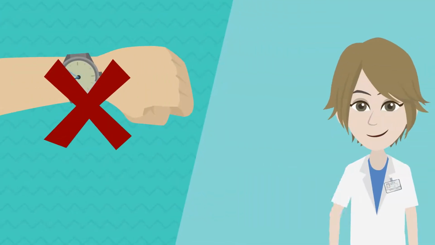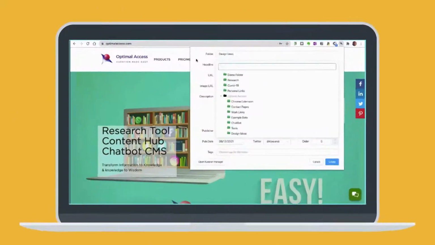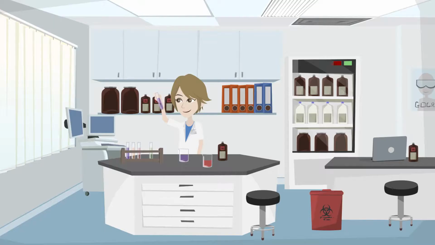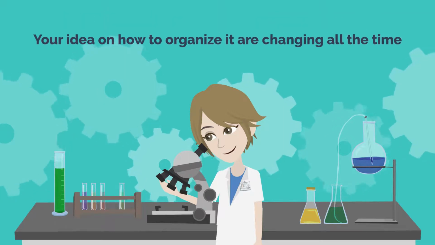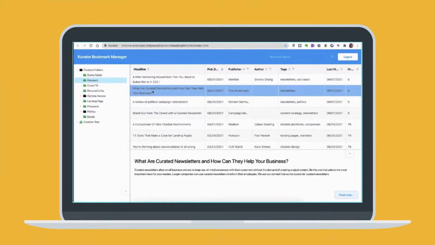No more wasted time, and never again will great information pass you by. You can instantly click, comment, organize, and save your ideas anytime and anywhere on the web. What sets Kurator apart is its ability to help you organize and reorganize access to information until it's optimized. Imagine if your research and your idea on how to organize it are changing all the time. Kurator comes in and not only helps you find information easily, but you can also effortlessly move links around between project folders until you get it right.